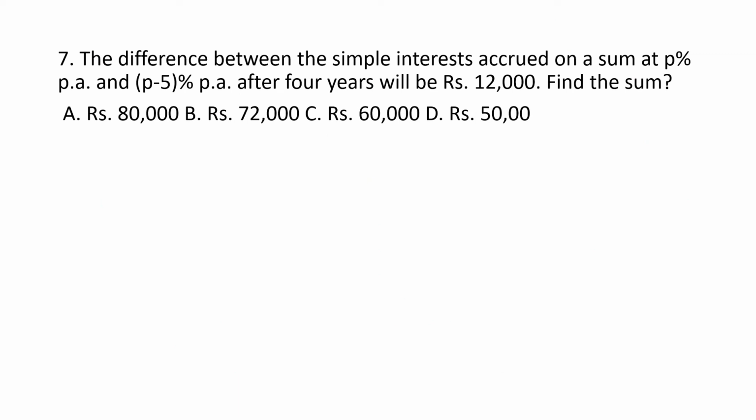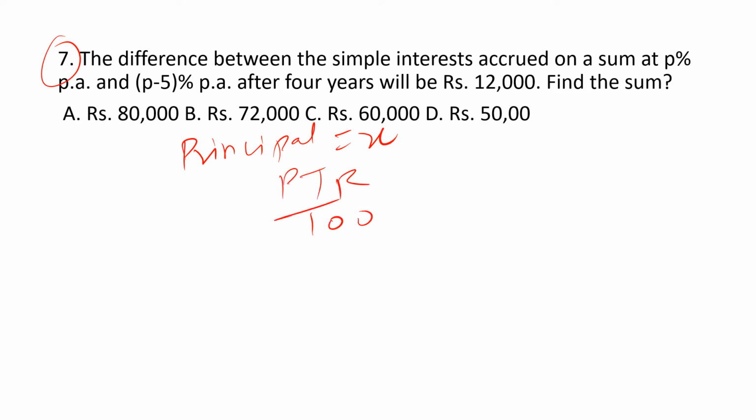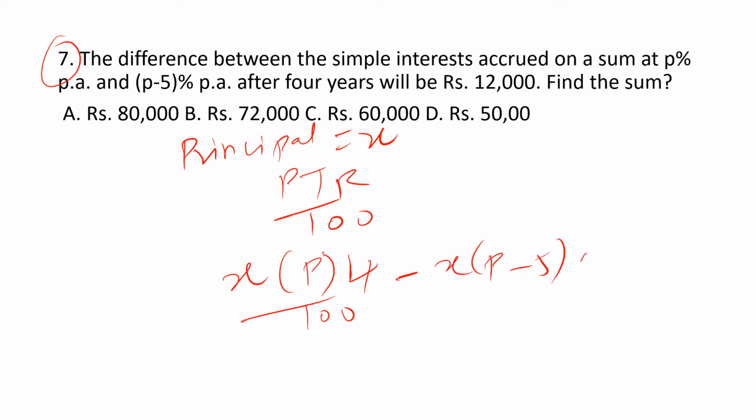Okay, here comes again a problem related to simple interest. So difference between simple interest on sum at p% and p minus 5% for 4 years will be 12k. Okay, I'm considering principal amount is equals to x. So interest with p% is equals to formula is PTR by 100. Here the rate is given as p%. Principal is x into p% into p by 100 into time 4 years minus x into p minus 5 percentage into 4 by 100 is equals to 12k.